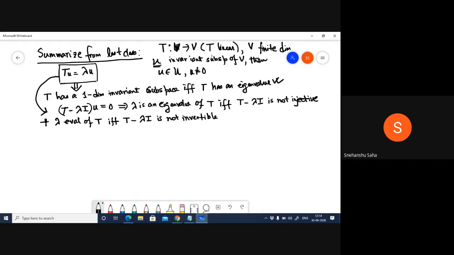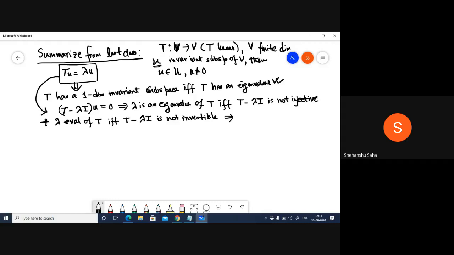This happens because a linear map is invertible if and only if it is both injective and surjective, as we proved earlier.